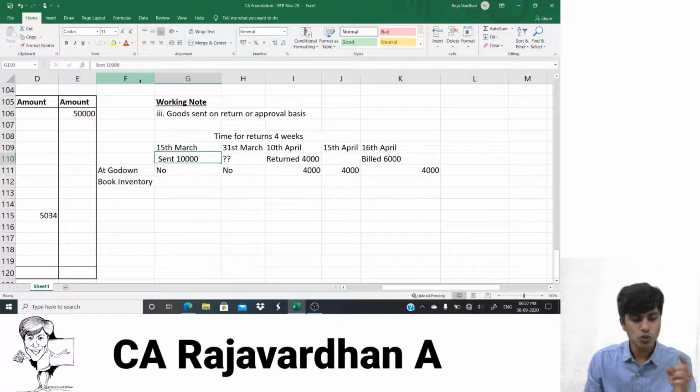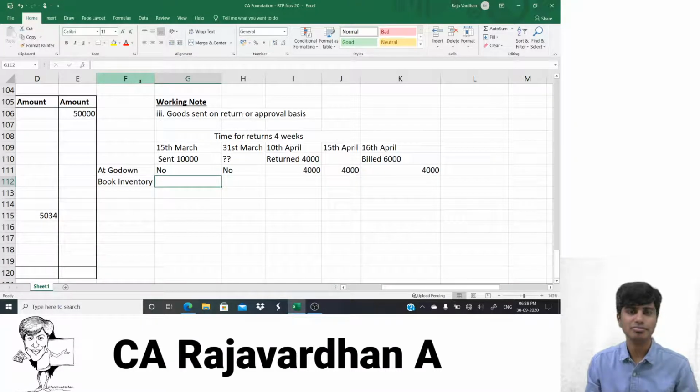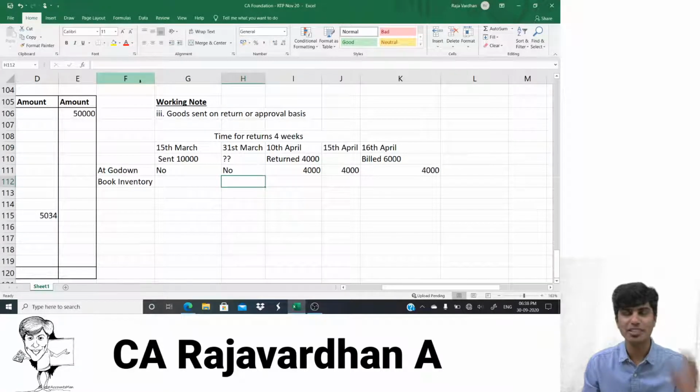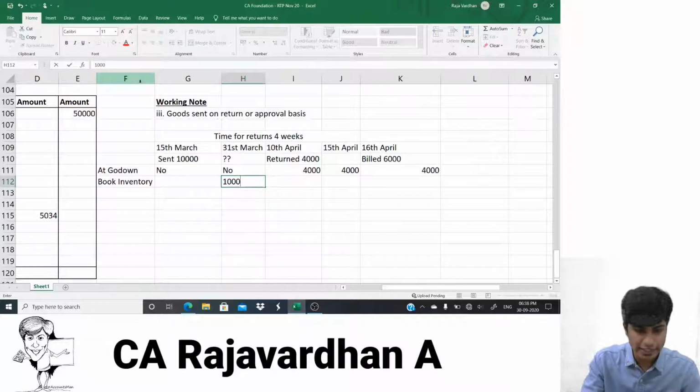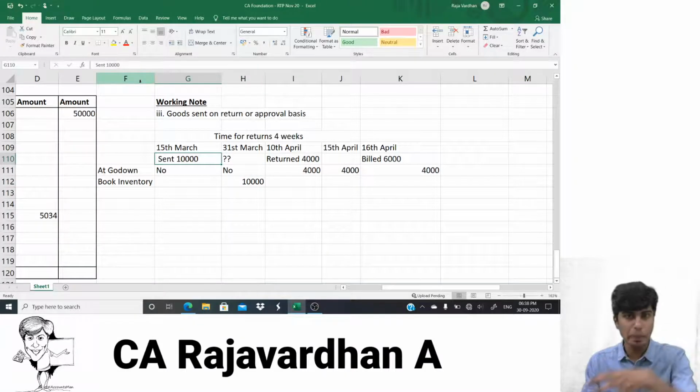You get that? So with regard to goods sent on return or approval, on 15th of March, my inventory is 10,000. Next, on 31st of March, has he given approval for any goods? No. So the entire 10,000 should be included in my inventory. The entire 10,000 worth goods that I sent belongs to me. It is only with him. I would have to include it.